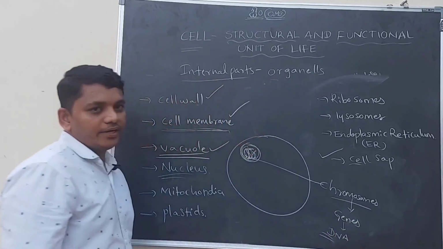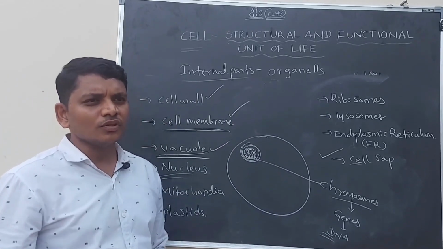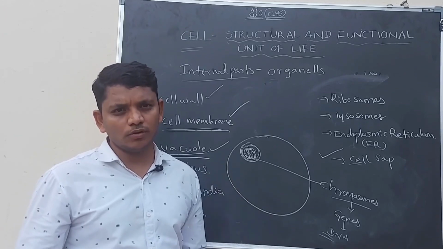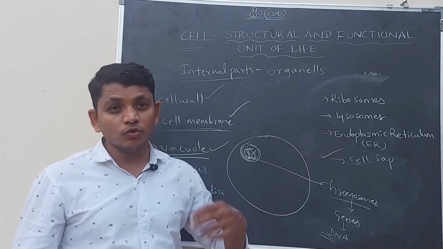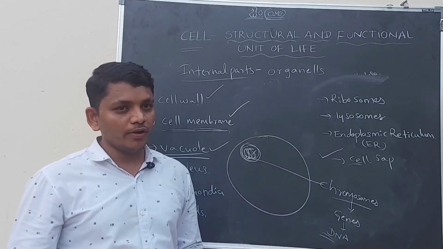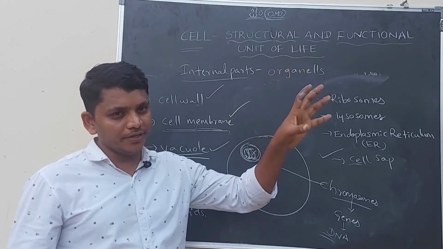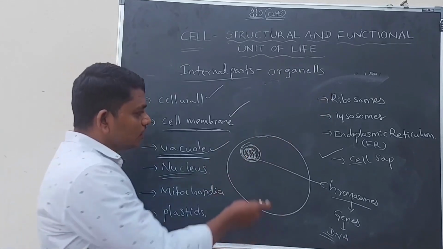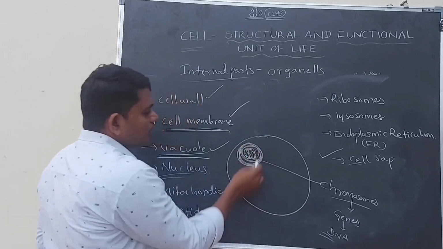In DNA material, our hereditary characters are usually stored. For example, we come from our parents and we also look like our parents. Why? Because we come from them. So all the genetic material is stored in the nucleus.